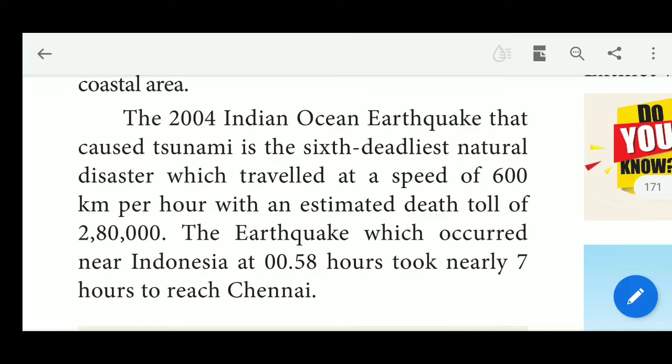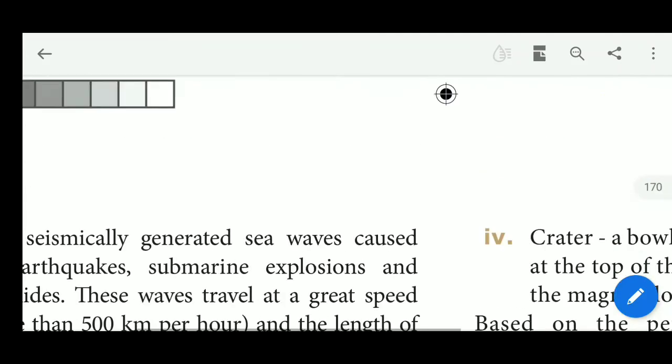The third one is the volcano. We already discussed the volcano. A volcano is a vent or an opening on the surface of the earth's crust, through which the lava or magma breaks out from the interior of the earth and comes onto the surface, the crust.